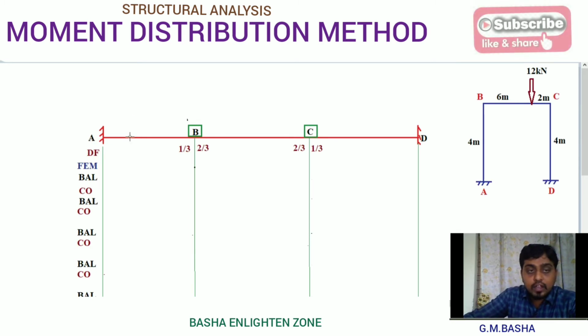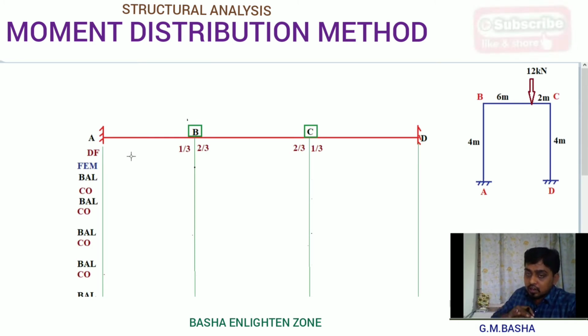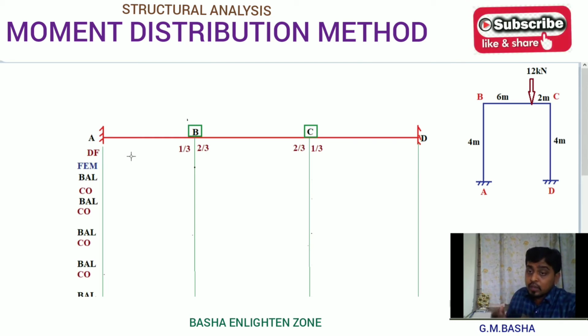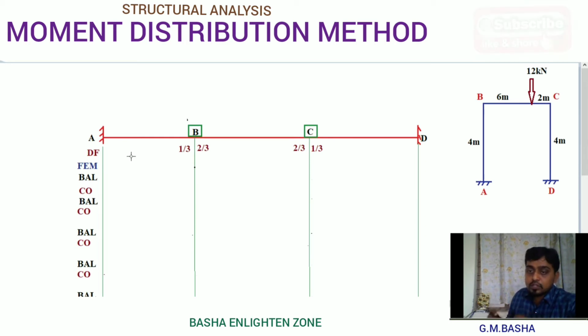Similarly, A and D will be fixed here, B and C. Even though it will be a frame, please take down the moment distribution table in the form of continuous beams only. While solving by Kani's method, you can take down the Kani diagram as it is, like a frame. But while solving by the moment distribution method, even though it will be a frame, you take it down in the form of a continuous beam only.